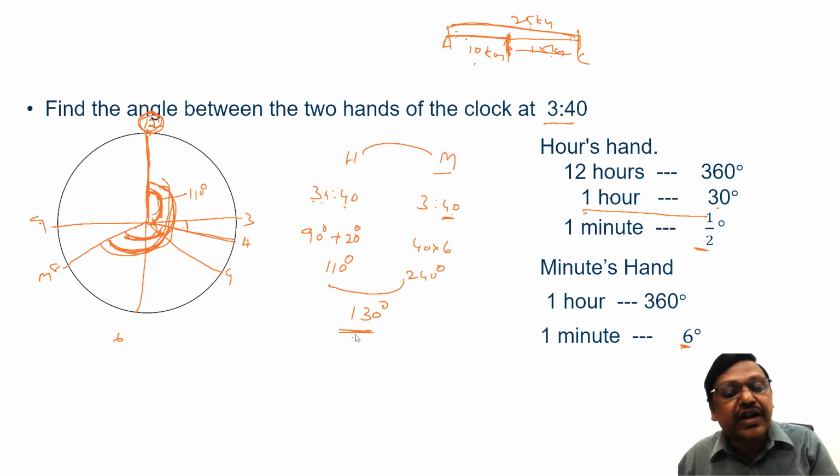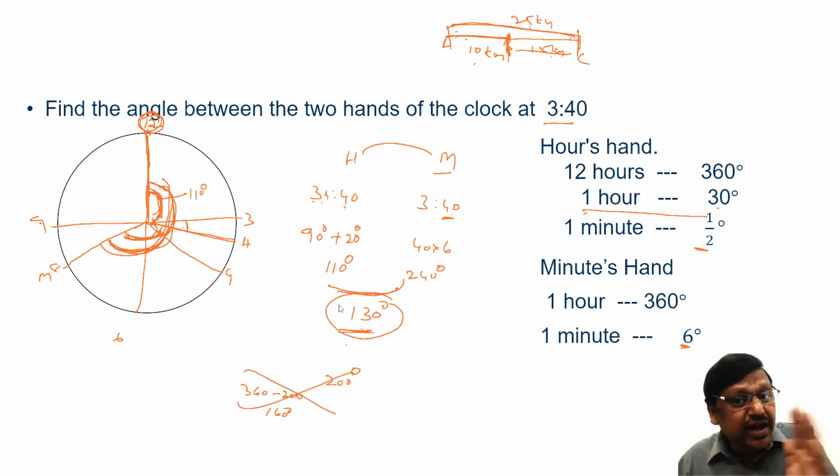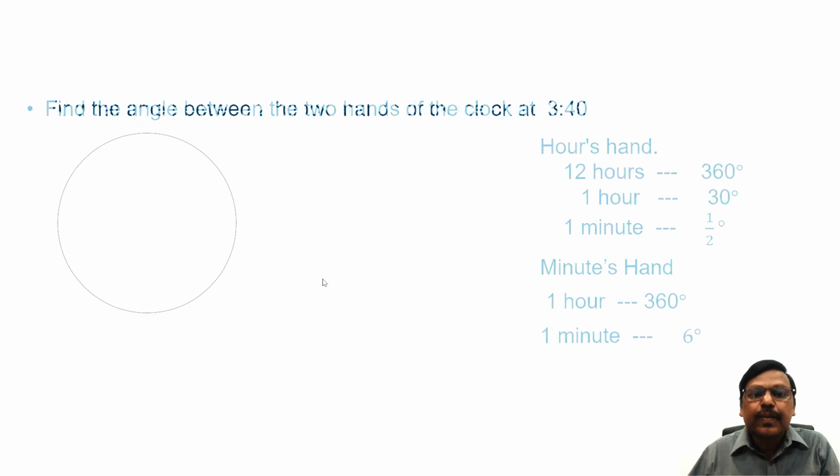If it is more than 180, you take 360 minus that. Suppose you get 200, for example. If this difference was 200, your answer cannot be 200. Then what should I do? 360 minus 200, I would say 160. But that's not a problem in this case. I get 130, which is less than 180, so it is acceptable. I said it is 130. We can take that. Let's take one more example.